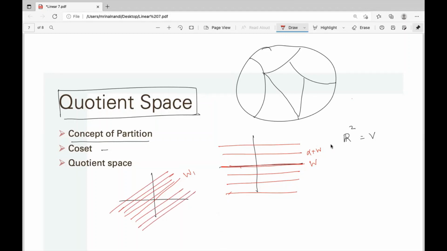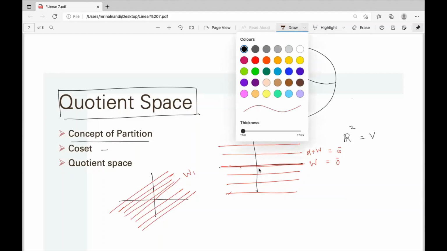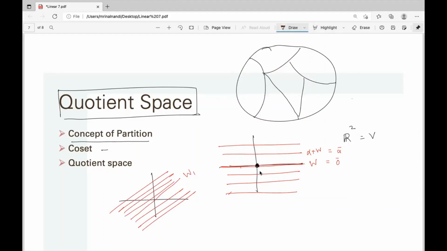Now you take this as a single element, the line, say alpha bar. So this is 0 bar. The whole line is a single element. It's a single object. That means we identify the whole line with that element. Any element on this axis we take as 0.